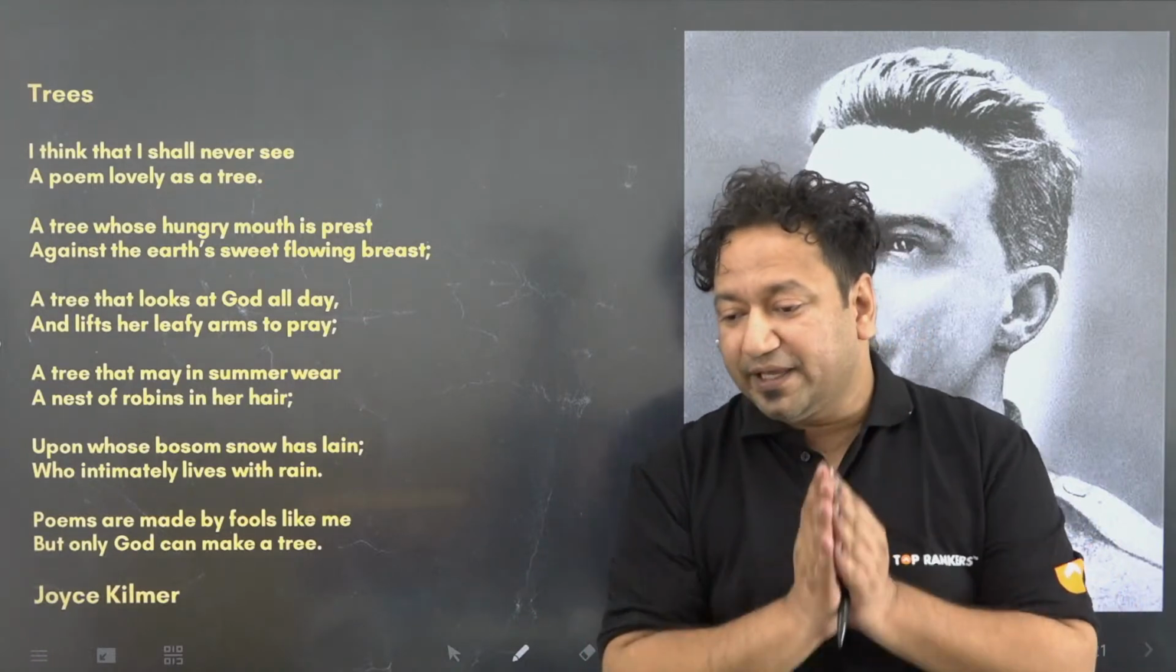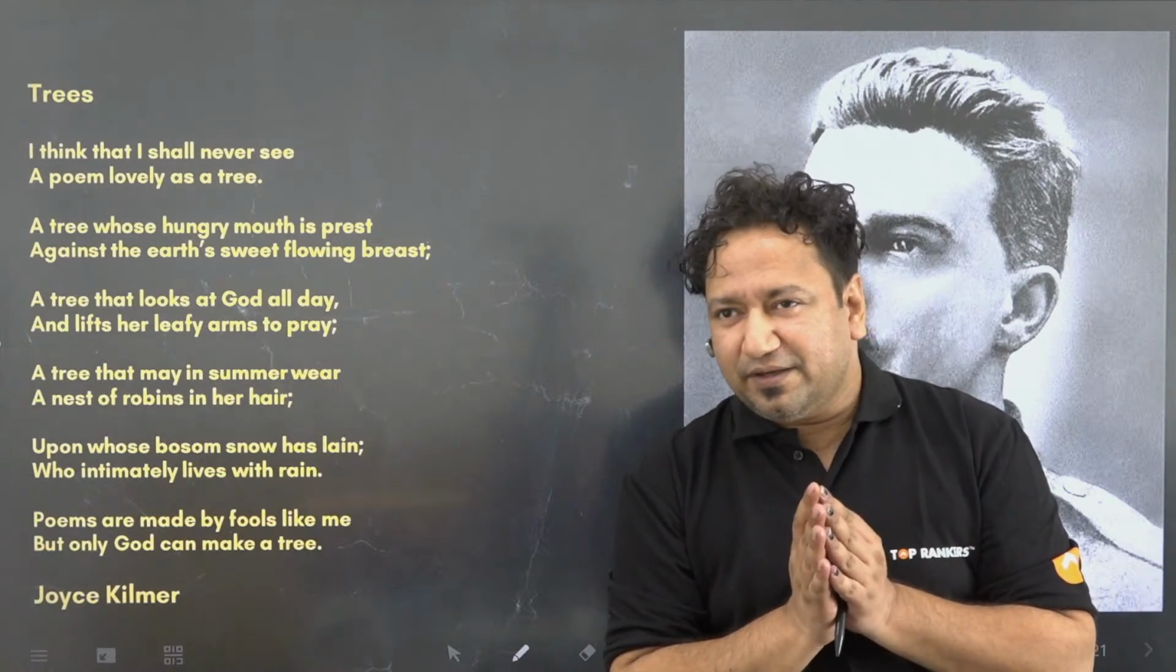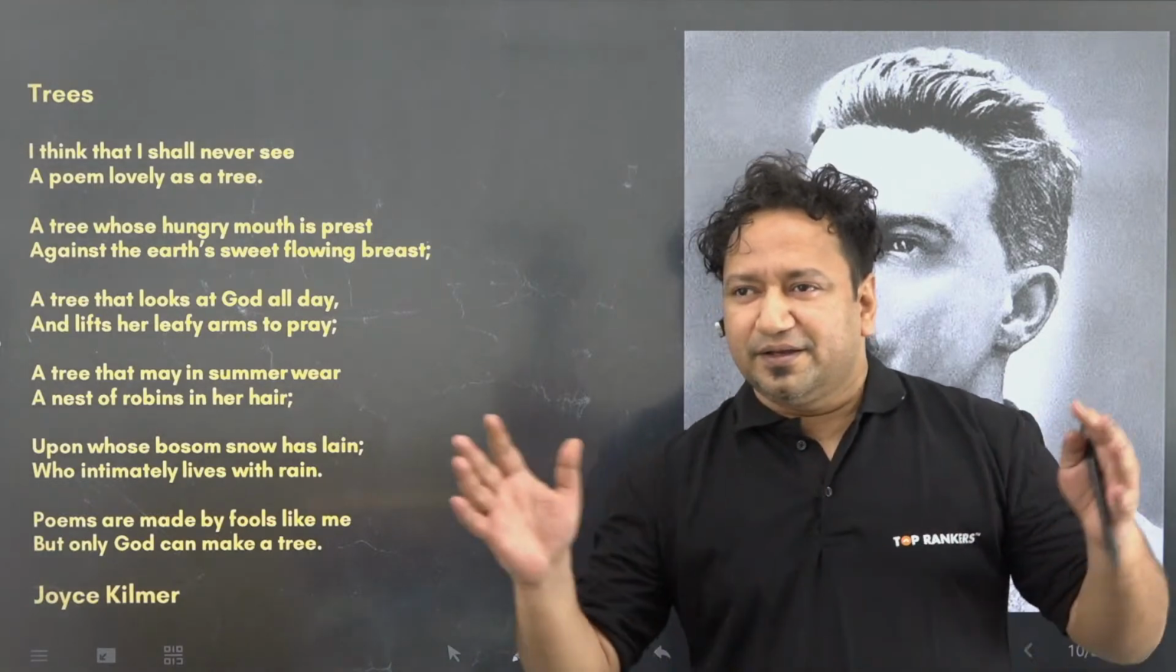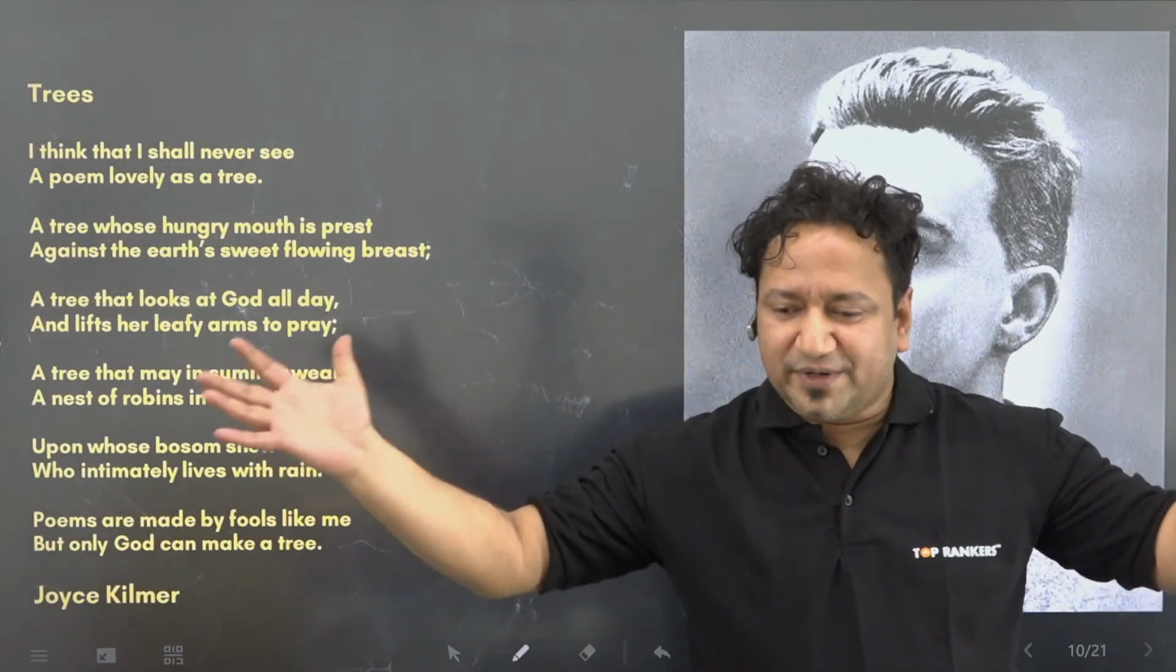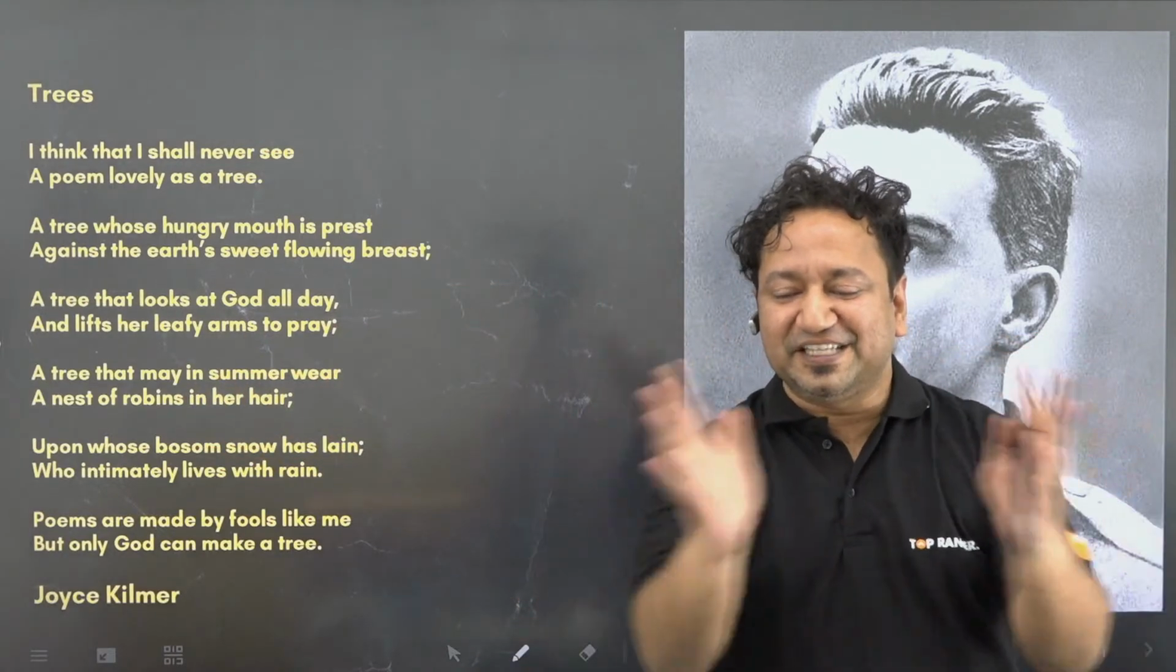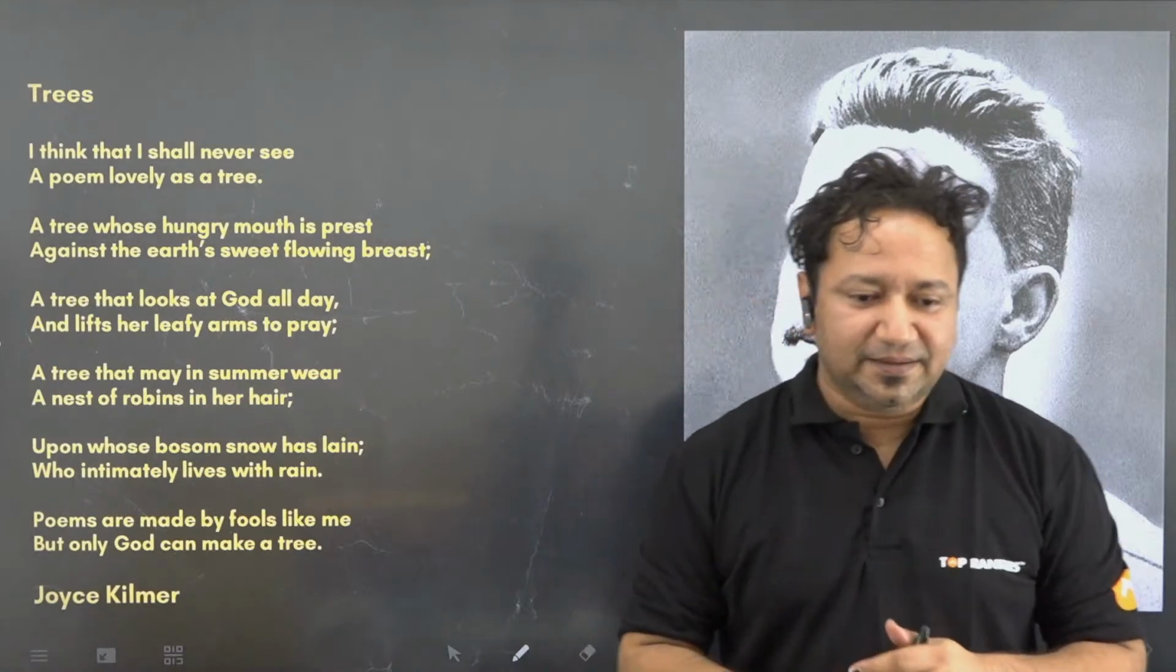Leafy arms to pray. So if you have seen a tree, sometimes it looks like, through the wind, the leaves are joined and the branches move in such a way that the tree is praying to God. Have you ever seen that?